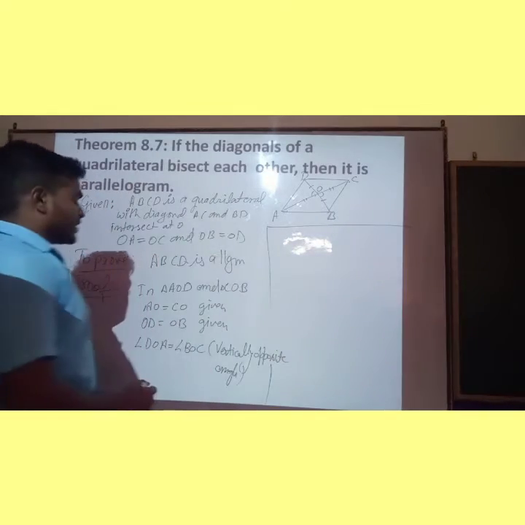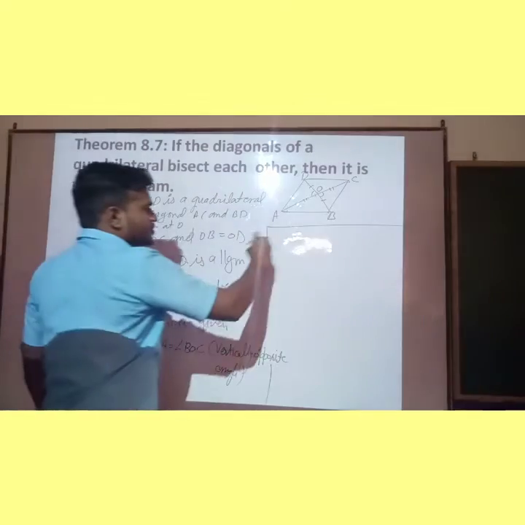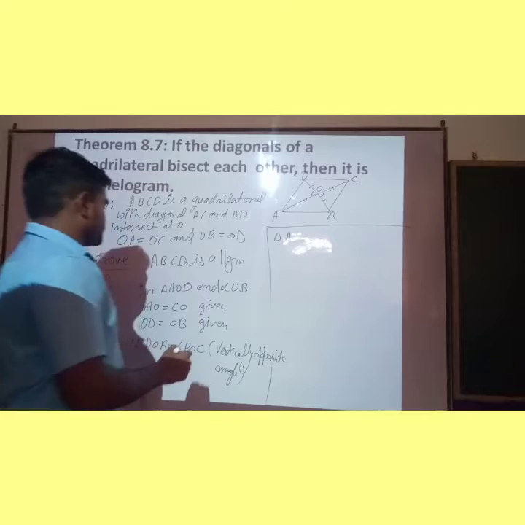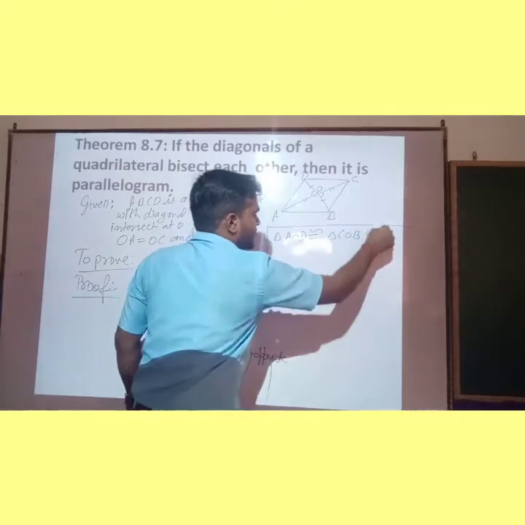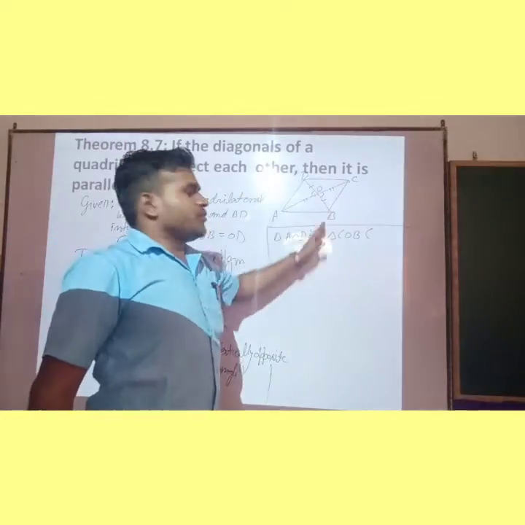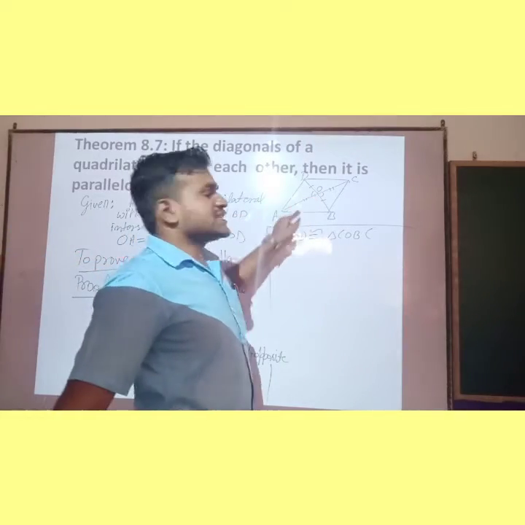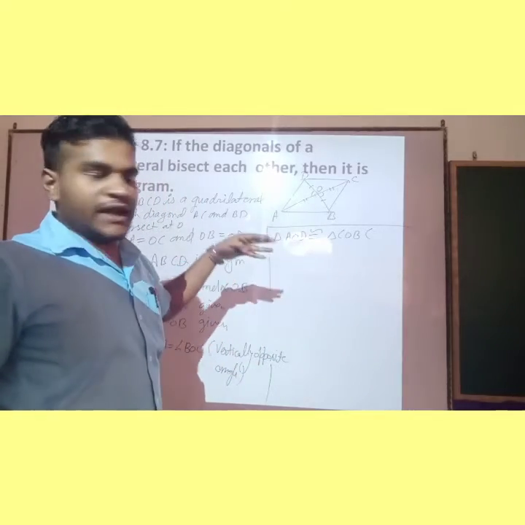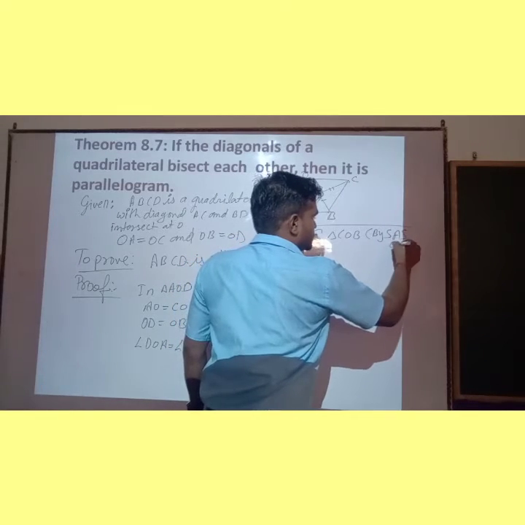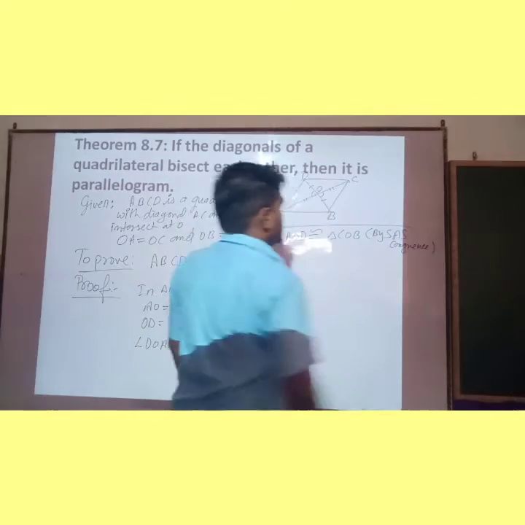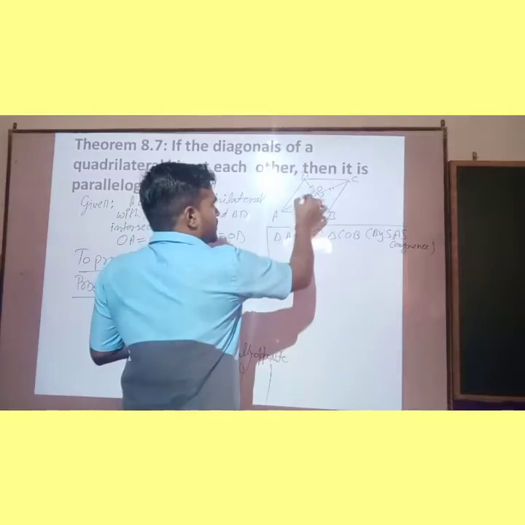Okay. Now children, if AO is equal to CO, OD is equal to OB and this angle is equal, so triangle AOD is congruent to triangle COB. AOD and COB both are congruent by which property? Side angle side. Two sides of one triangle and the included angle are equal to the other one's. So by SAS congruency, they are congruent.